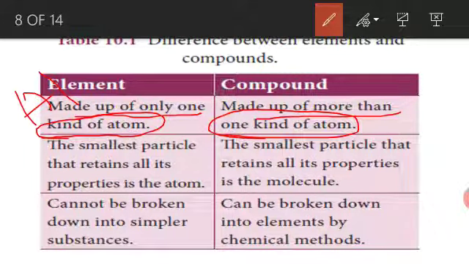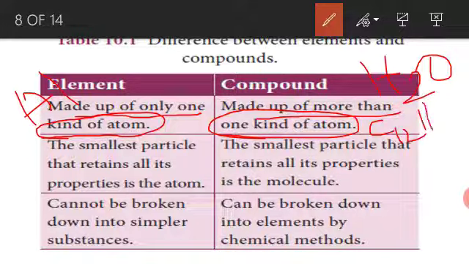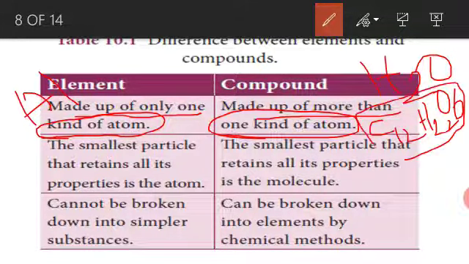More than one kind of atom means, for example, H2O, or C12H22O11, sugar. This is the sugar formula. Like this, more than one kind of atom.